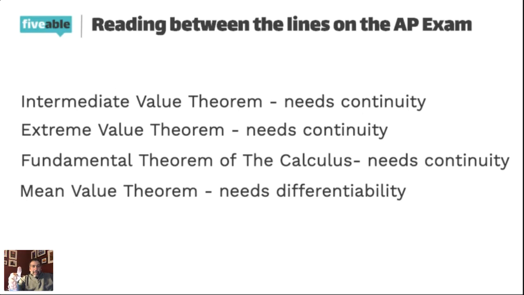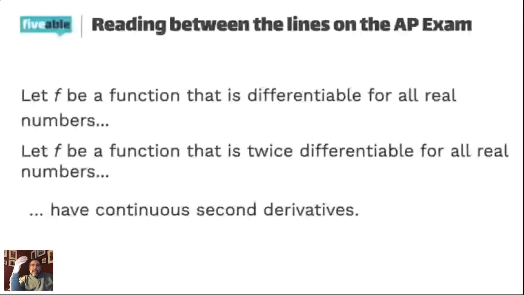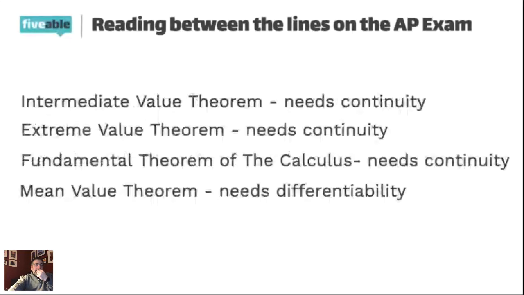So it is imperative that when you're trying to use any of these theorems, you first have to say that it's continuous. And if it's the mean value theorem, which is the one that's used the most often, one step further, you've also got to say that you need differentiability. So you've got to make sure that the problem states these things, and that's where all of these cues come in. If you see any of this stuff, then that is important to make sure you can use your theorems, okay?